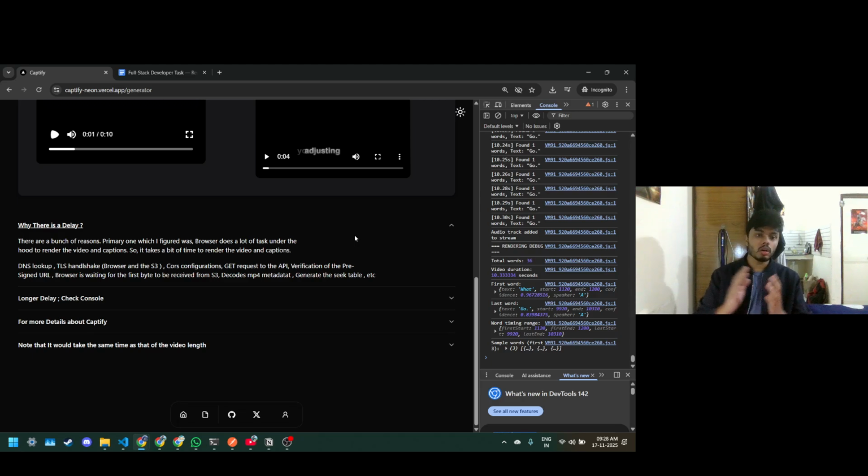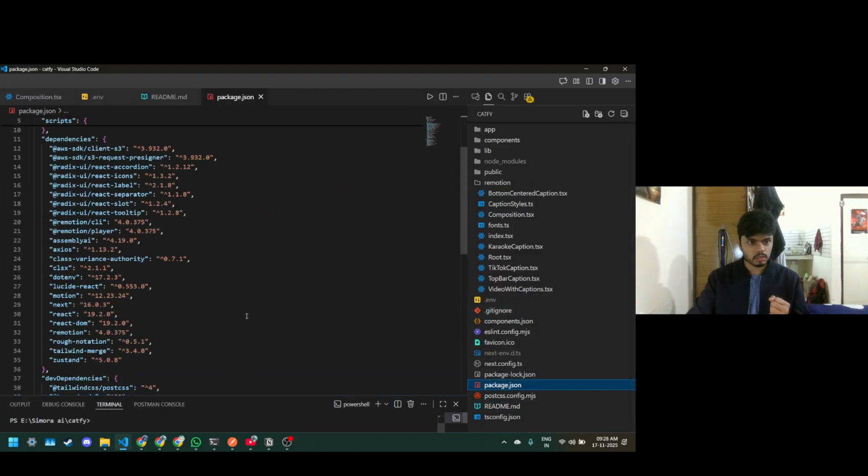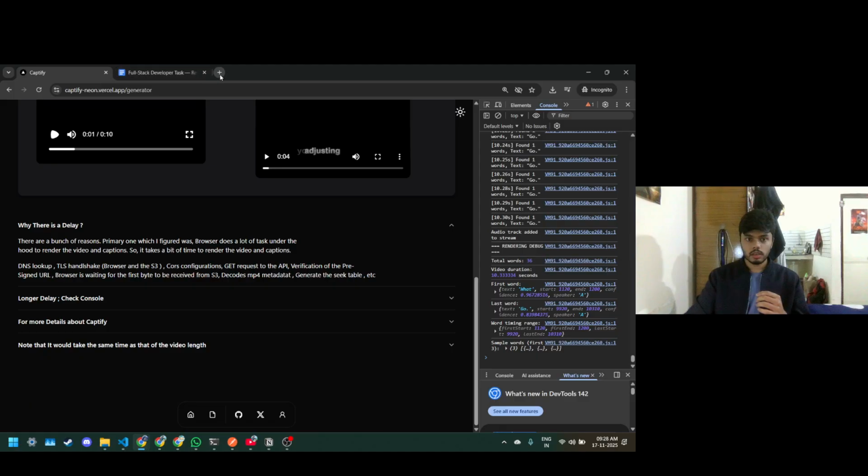First things first, what technologies I have used. Here's the codebase, here's the package.json, and here's the dependencies. I've used the AWS SDK. Why? Because when you mentioned AssemblyAI, you said I can generate the captions for a particular audio by any API like OpenAI Whisper, AssemblyAI, or any third-party AI LLM. When figuring out AssemblyAI, I got to know that there are two things which we can do.